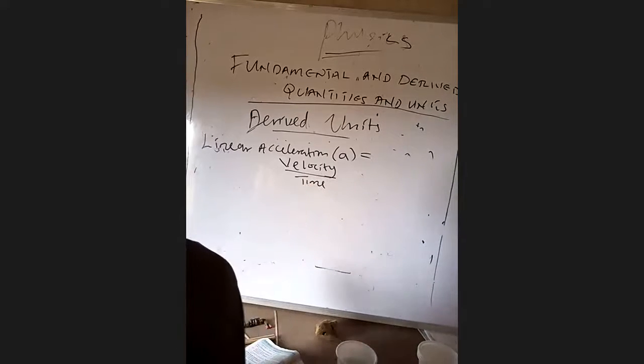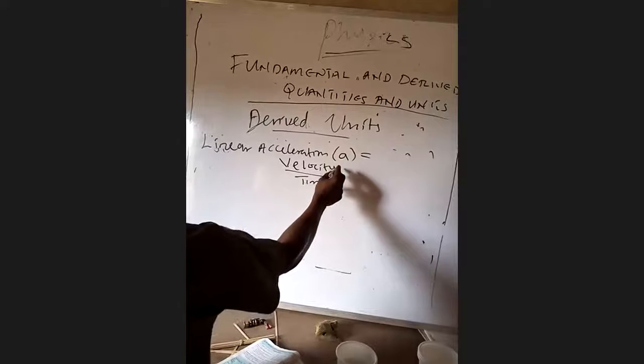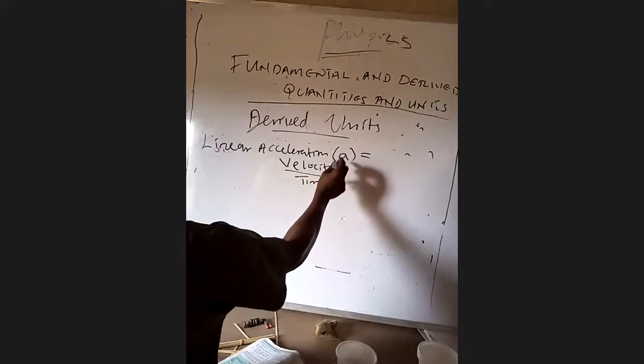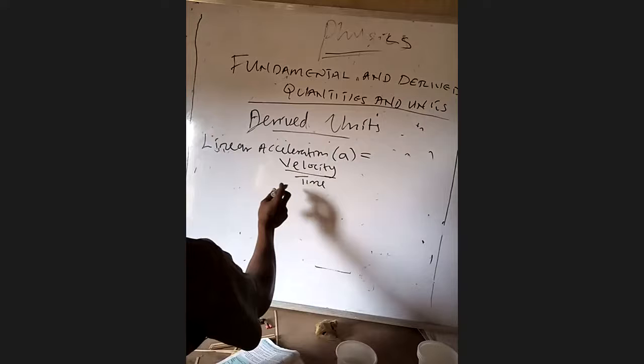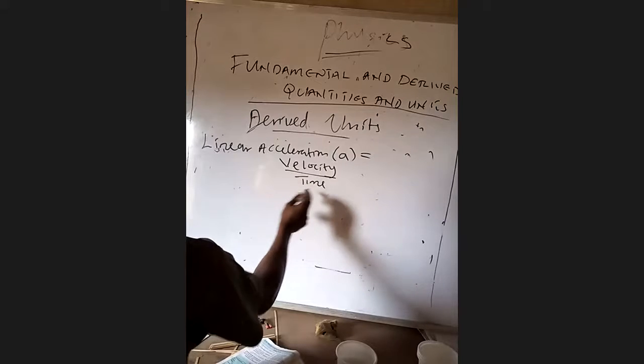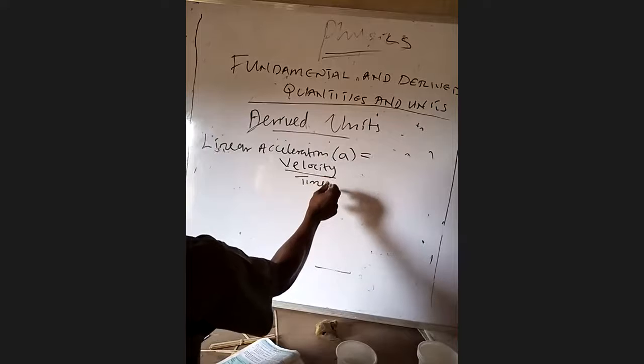Velocity all over time. Do not forget to find the derived unit of linear acceleration now. We need to solve this.